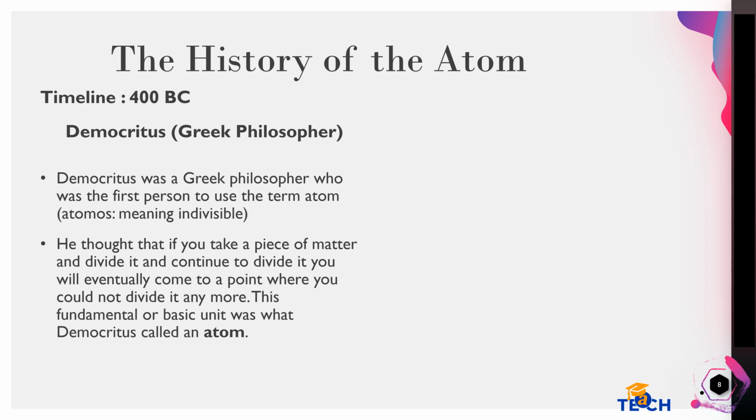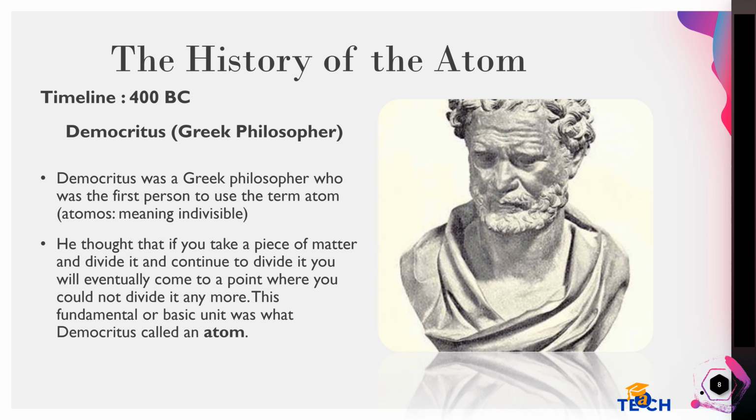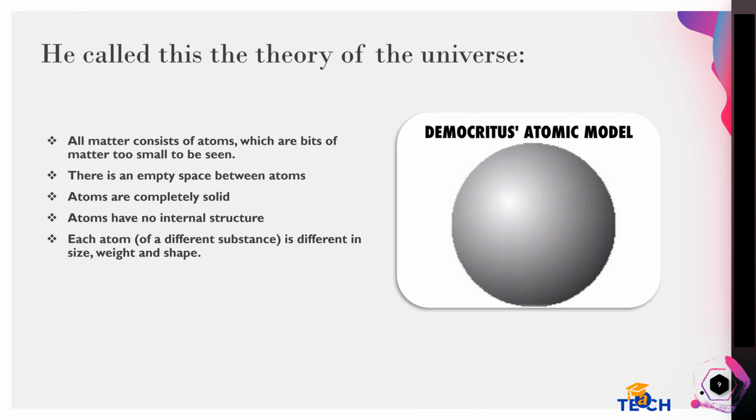From the year 400 BC, a Greek philosopher named Democritus was the first person to use the term atom, atomos, meaning indivisible. He thought that if you take a piece of matter and divide it and continue to divide it, you will eventually come to a point where you could not divide it anymore. This fundamental or basic unit was what Democritus called an atom. He called this the theory of the universe.